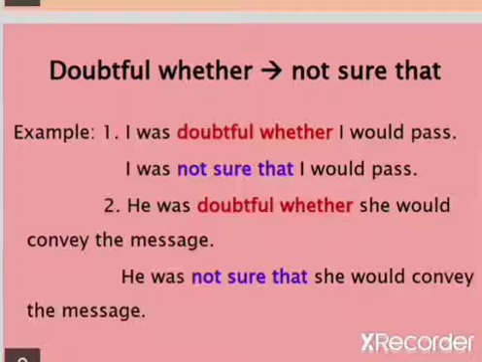Because the word doubtful means not sure. So here we get the answer, I was not sure that I would pass. He was doubtful whether she would convey the message. Answer is, he was not sure that she would convey the message.